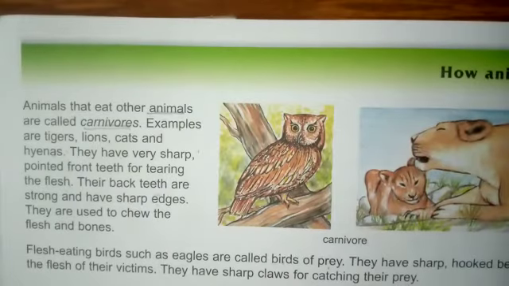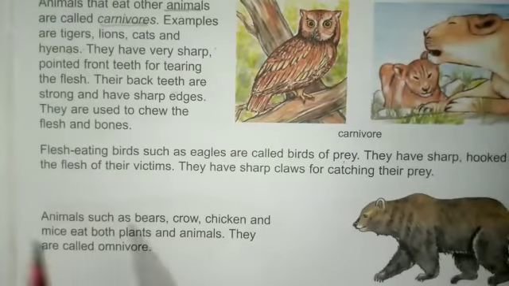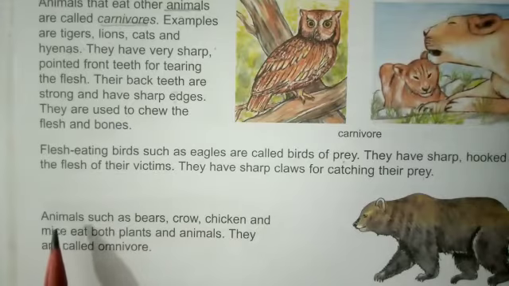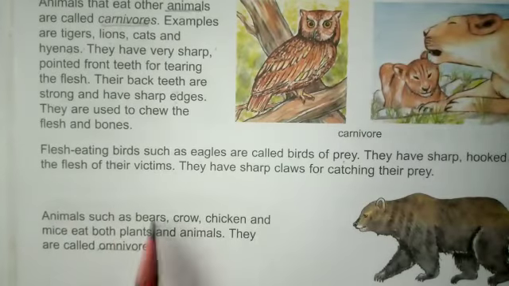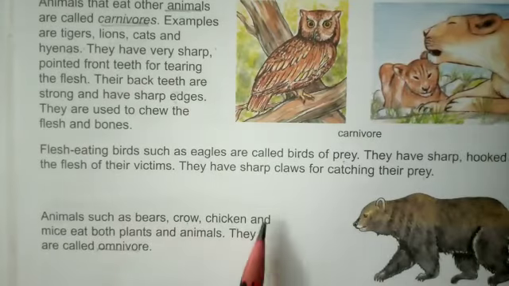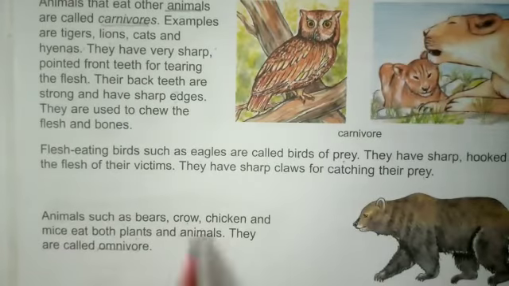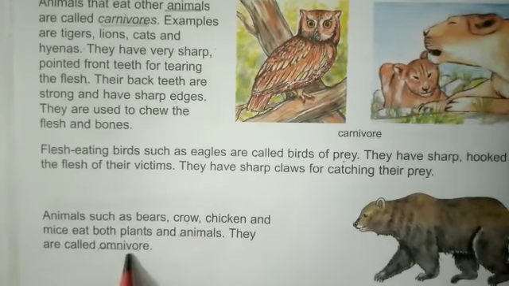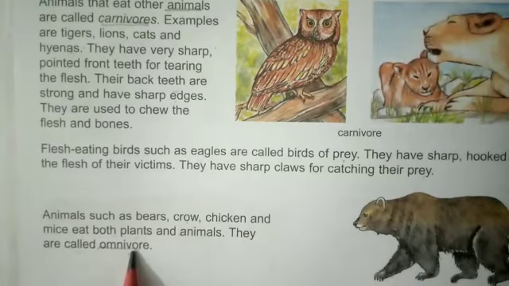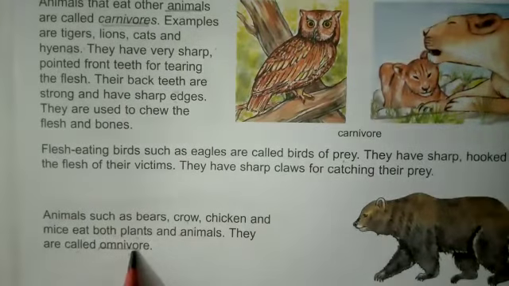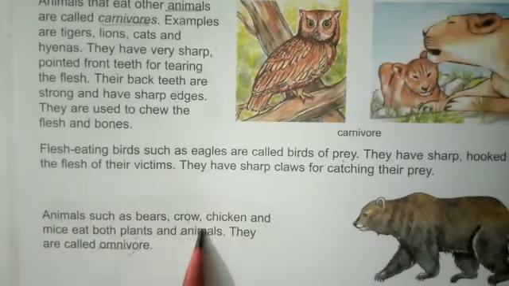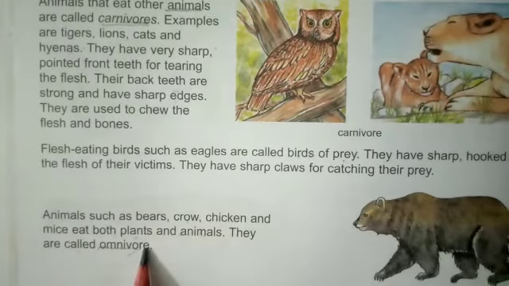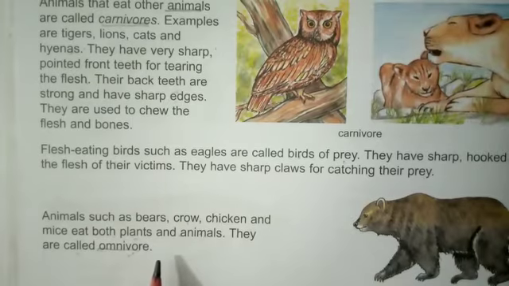So according to the feeding habit, the third group of animals is called omnivores, and animals such as bears, cow, chicken and mice eat both plants and animals. They are called omnivores. So omnivores are those animals which depend on both plants and animals for their food, and just like human beings, we are also omnivores according to our feeding habit.